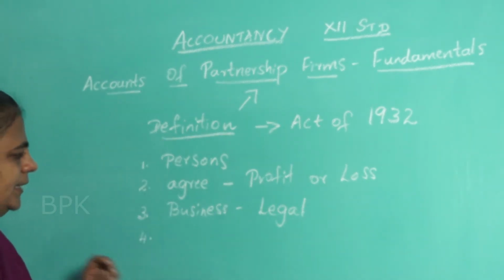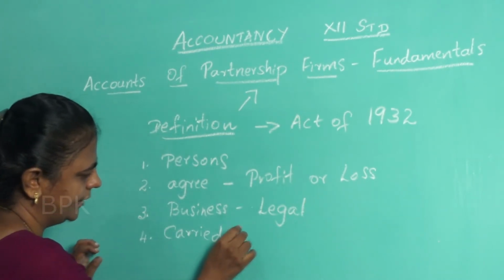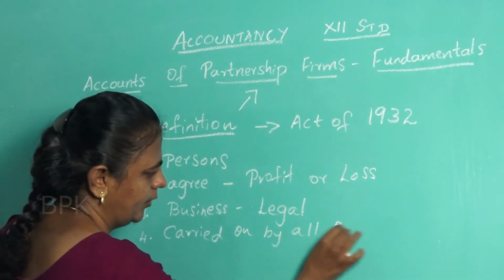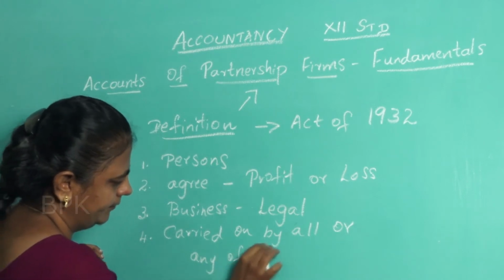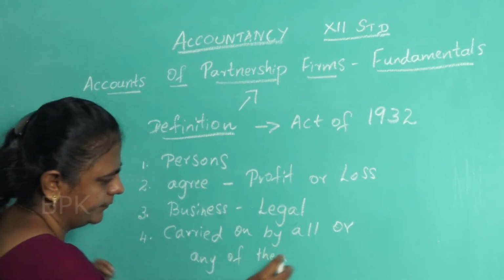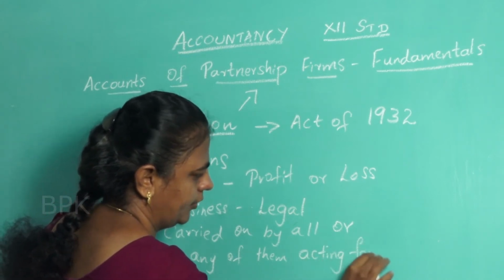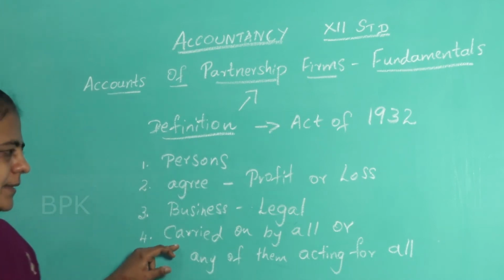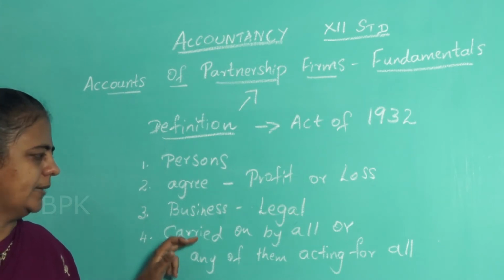Then the business can be carried on by all or any of them acting for all. What is the meaning of this? Partnership is a form of business that can be carried on by all.